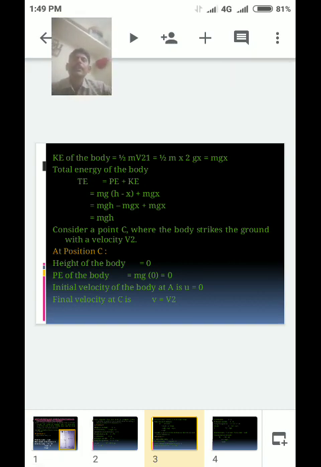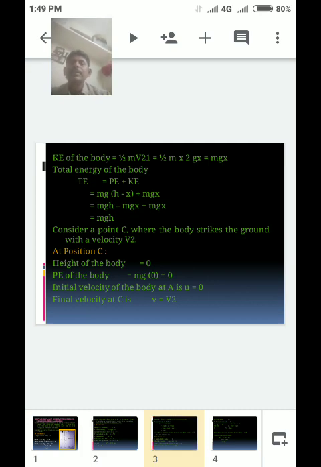Next, listen carefully and see this side. The kinetic energy of the body is equal to half m v1 squared, which is equal to half m times 2gx. The 2 cancels with the half.